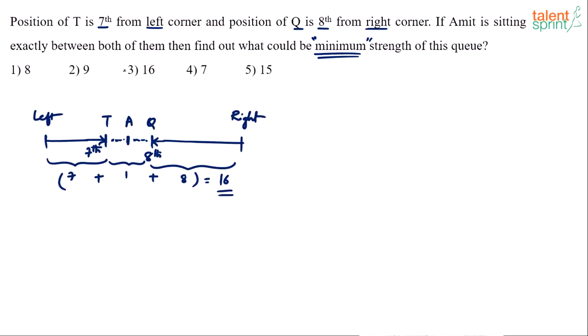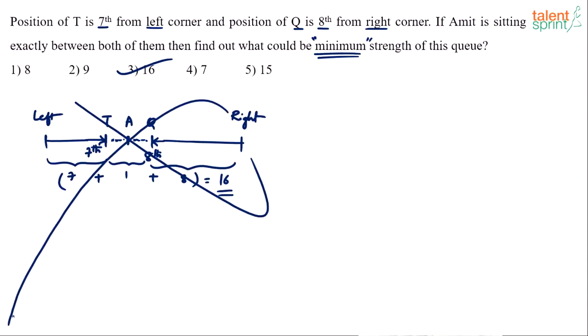Yes or no? The minimum number of persons in this row would be 16, which is absolutely wrong. All those who have got 16 have made a mistake. Remember, we want the minimum number of students. You have gone with an assumption that T is on the left side of Q, or Q is on the right side of T.